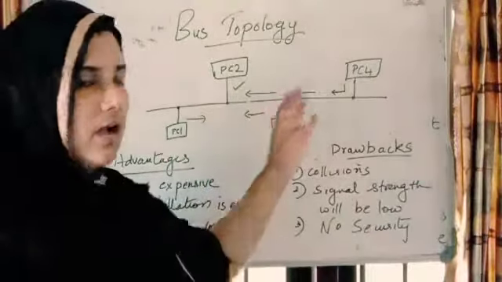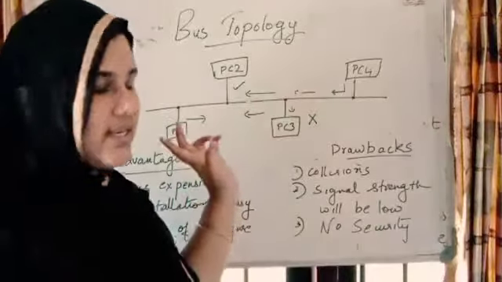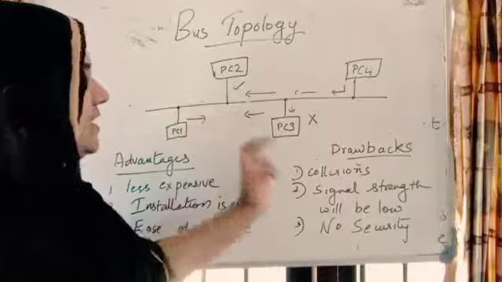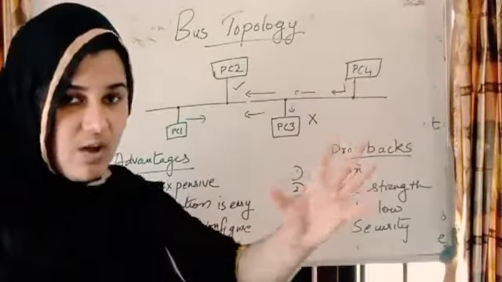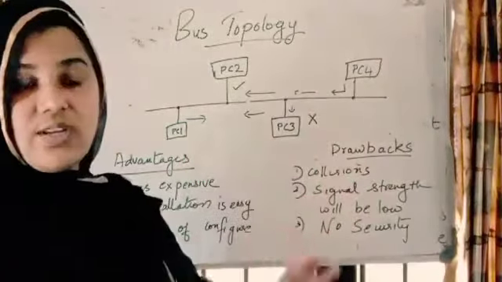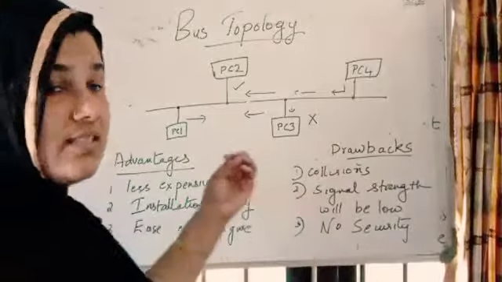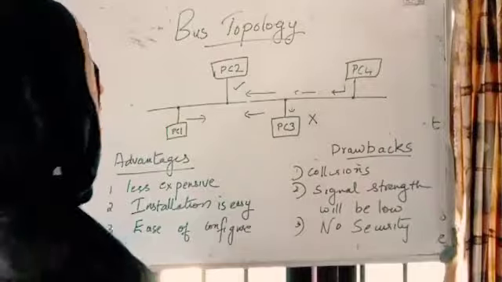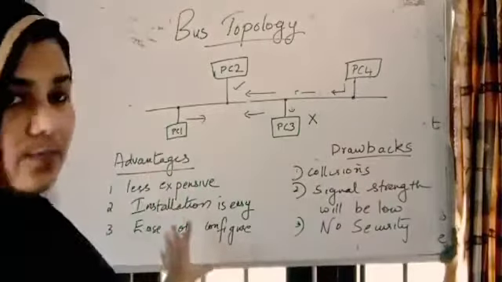So how it is sending the message, I also explained. Next, what are the drawbacks? Collision will happen. Signal strength will be low if it is a long cable, and there is no security. Why? Because data, everything, is getting to all the systems in the network.